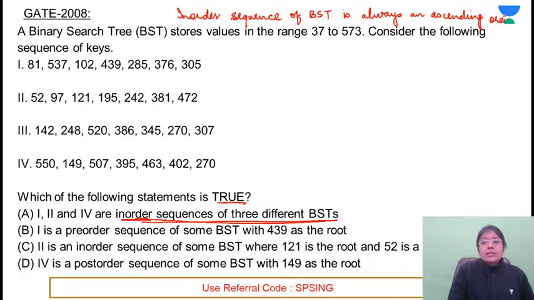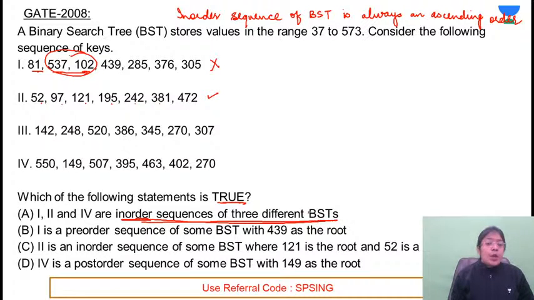So in this case, they're saying that 1, 2, 4 are the in-order sequences. Is this in the ascending order? ये ascending order है आपके पास. 81 के बाद 537 is allowed. 102, this is not allowed. This is not the ascending order. Not allowed in ascending order. 52, 97, 121, 195, 242, 381, 472. This is in the ascending order.